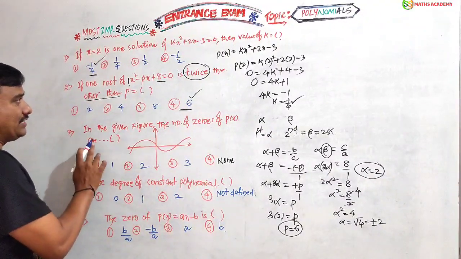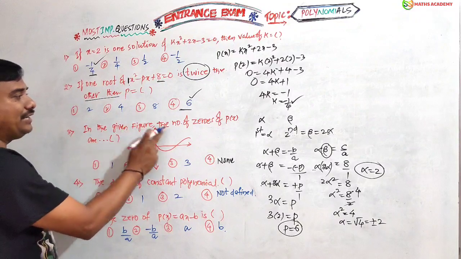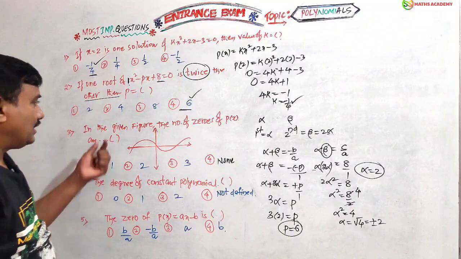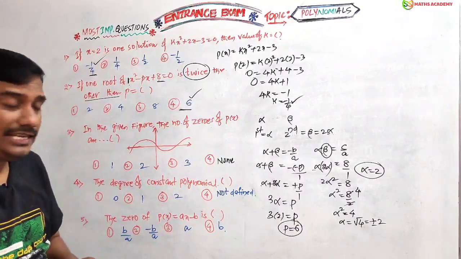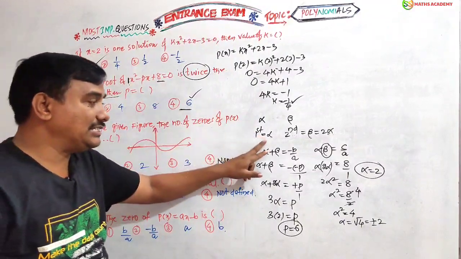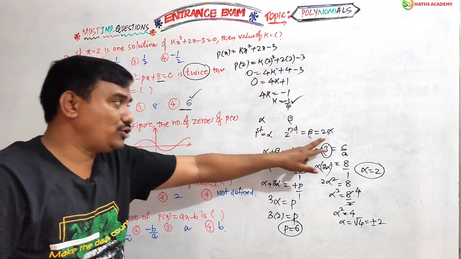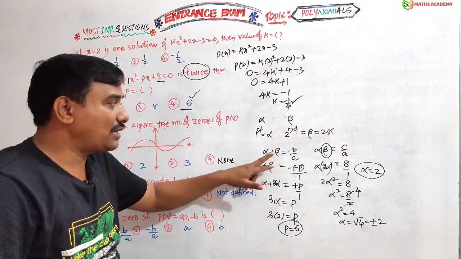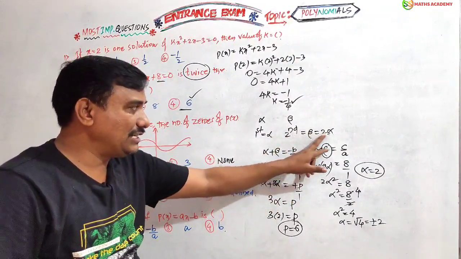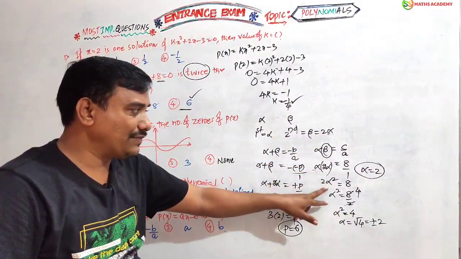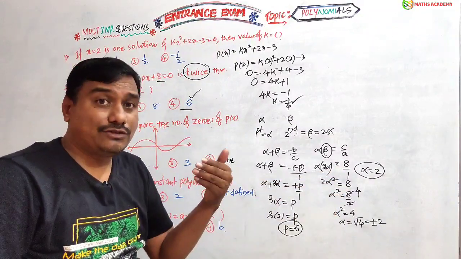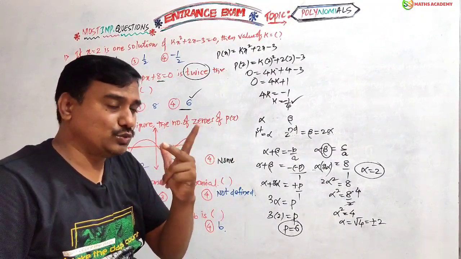Now, friends, if the given figure, the number of zeros of p of x is dash. Let us see what I have done. One root I have taken is alpha, the second root I have taken as 2 alpha. First I am going to use the product of the roots. Alpha is alpha, beta is nothing but 2 alpha. Alpha into 2 alpha, 2 alpha square equals 8. Alpha square equals 8 by 2, nothing but 4. So alpha equals root 4, the square root of 4, value 2.